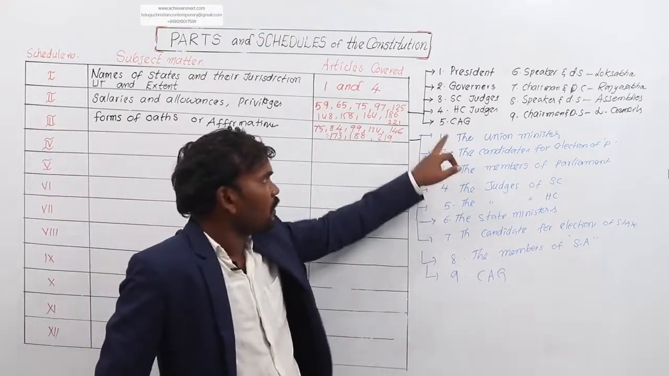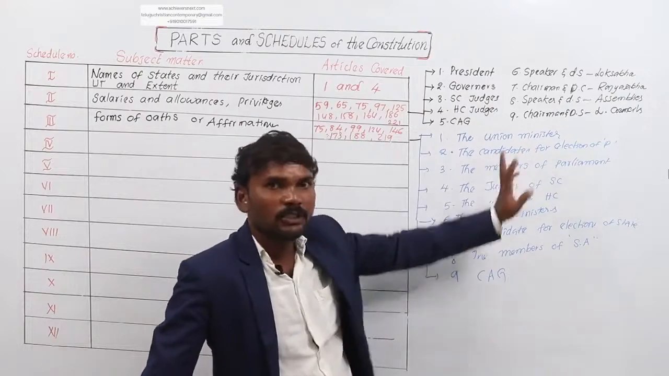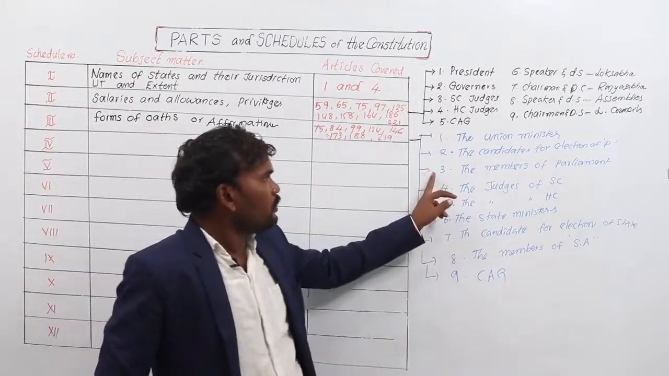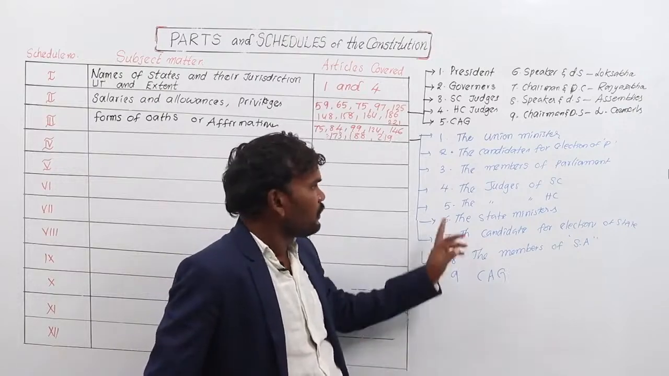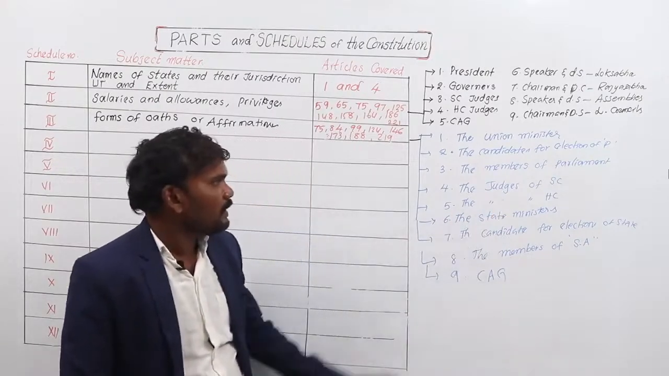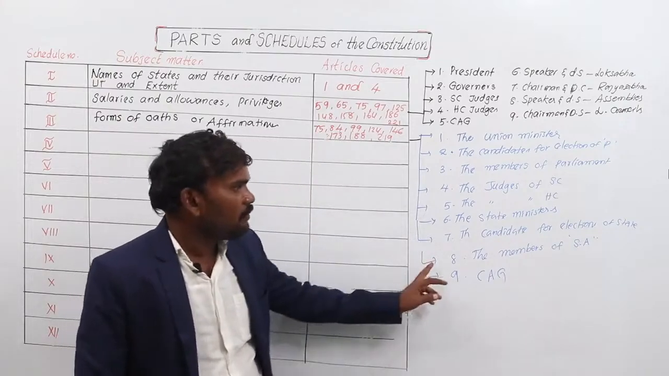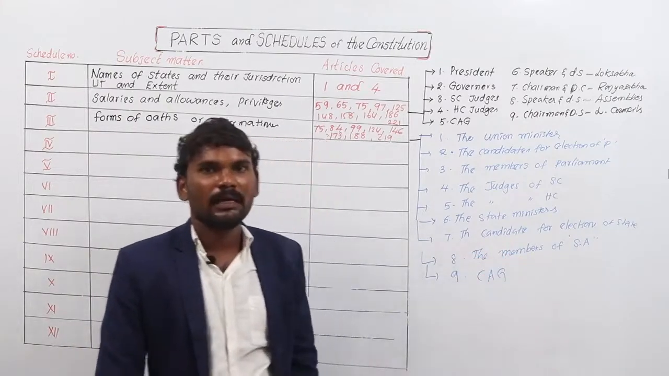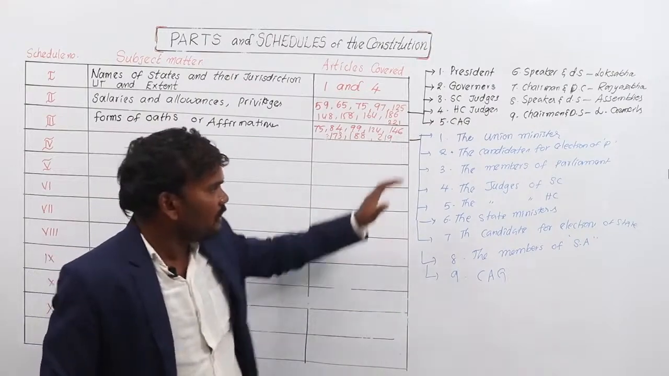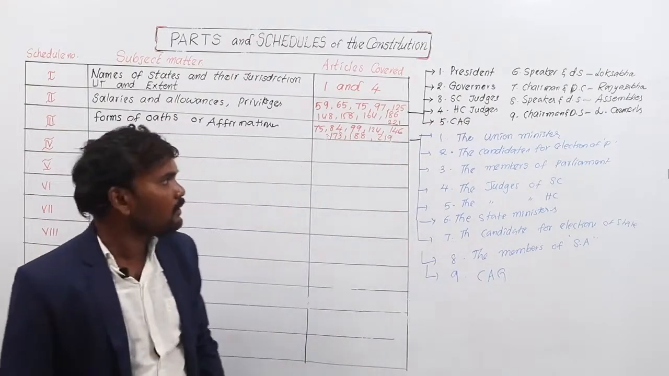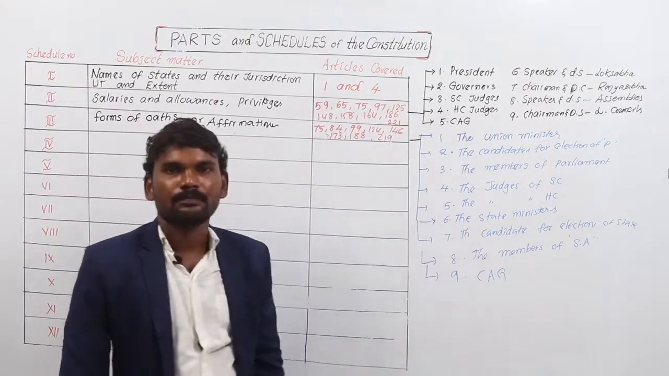The list is: oaths of the union ministers, the candidates for election for parliament, the members of parliament, the judges of Supreme Court, the judges of High Court, the state ministers, the candidates for election of the state legislature, the members of state legislature, and Comptroller and Auditor General of India. So the forms of oaths of these 9 are mentioned under schedule number 3. You should remember these 9 names.